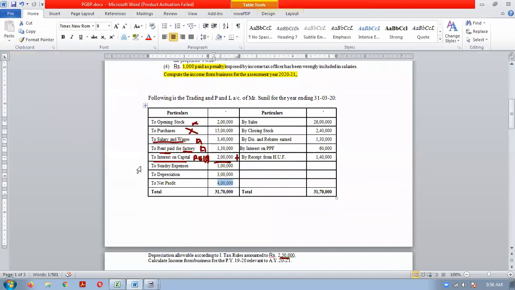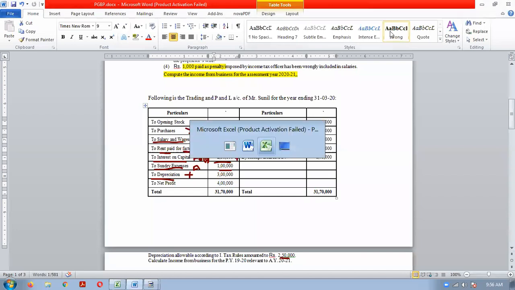Second, sundry expenses related to business. Sundry expenses means miscellaneous expenditure which will be related to the business. So it is an allowed expenditure. So no need of making any adjustment in computation. Depreciation, we know any depreciation which is debited to profit and loss account, we will have to add back. Clear?